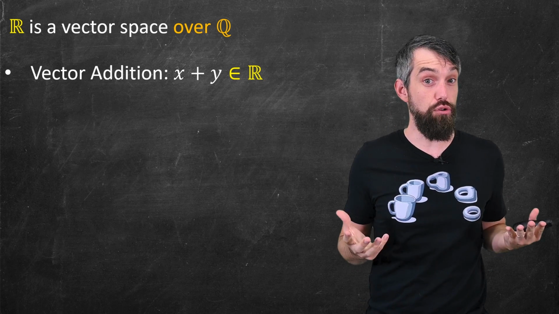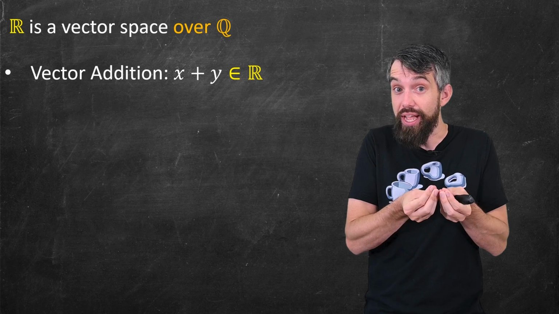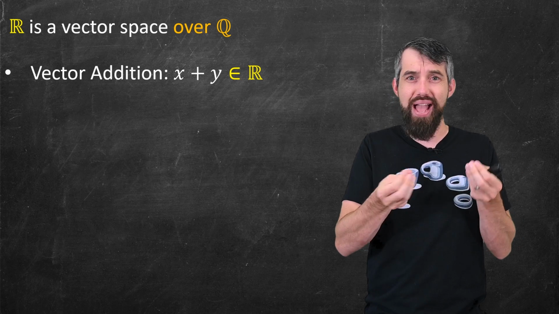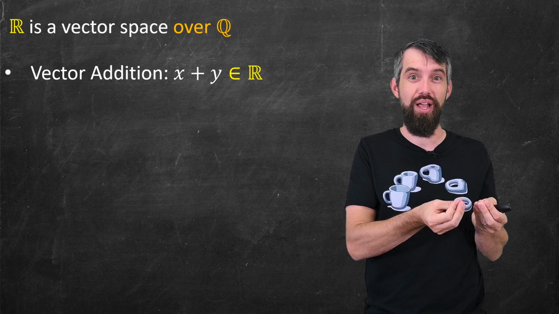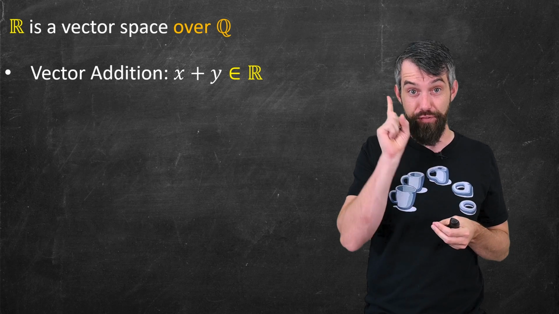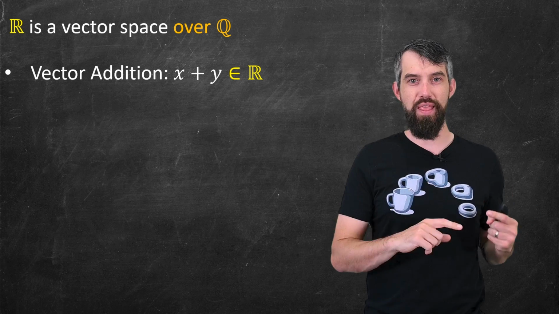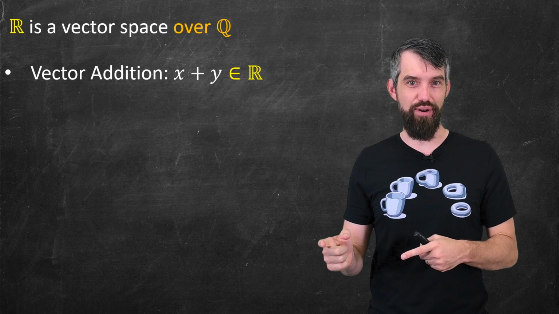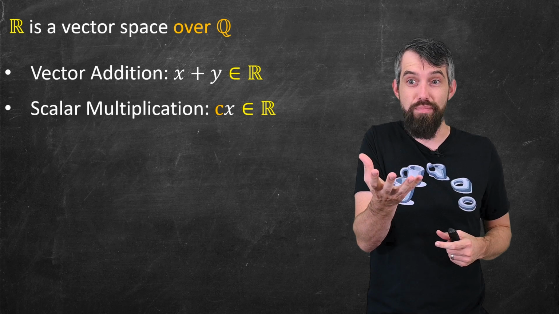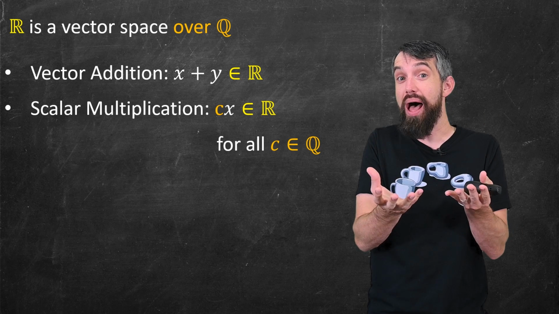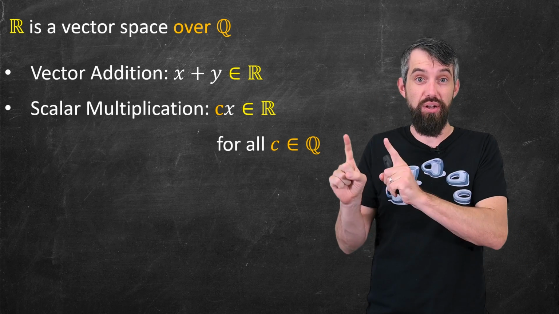Well, I certainly have a notion of vector addition. If you take two real numbers like pi and e, you can add them together, and pi plus e is another real number. So I can add vectors nicely, the first condition of a vector space. And then the other thing that I need for a vector space is a notion of scalar multiplication. So if you take pi and then multiply it by a half, like a half pi, that is also a real number.